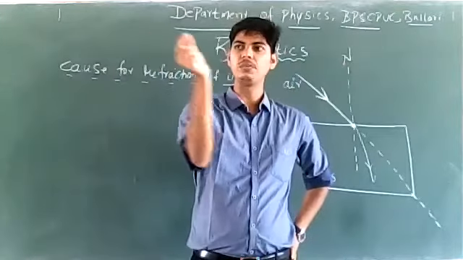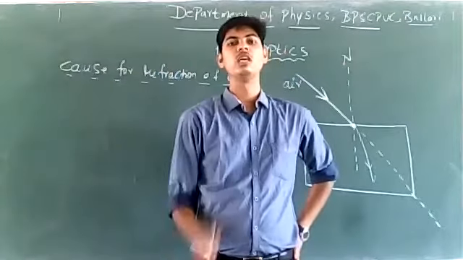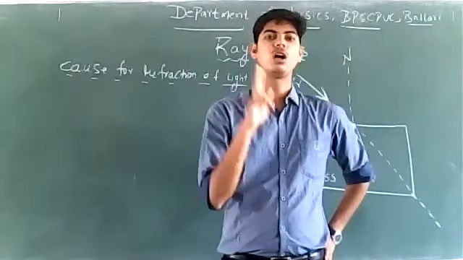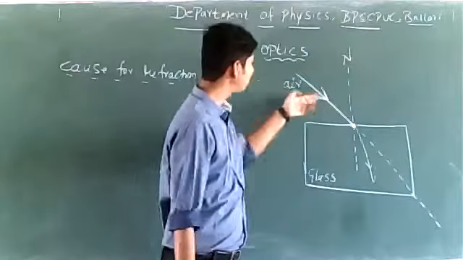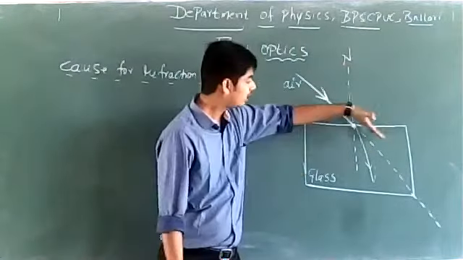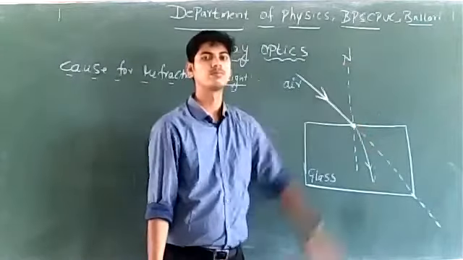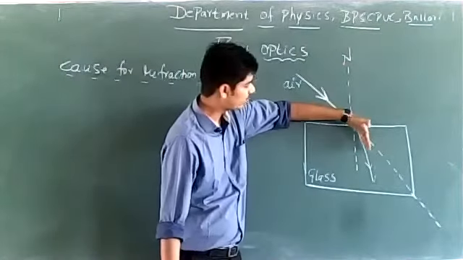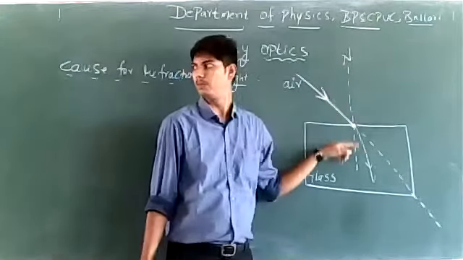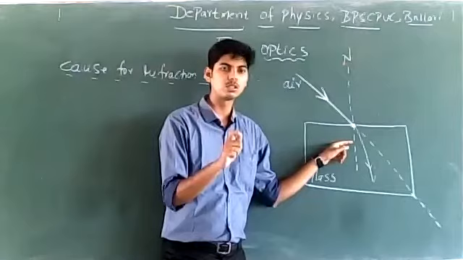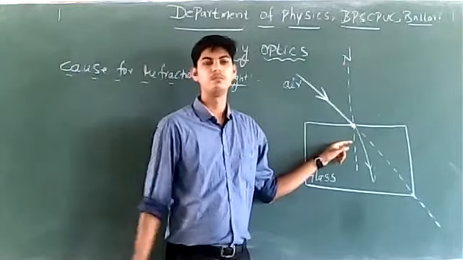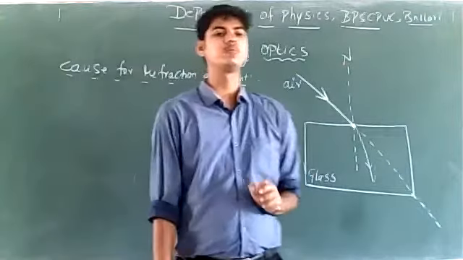Immediately the speed of light changes. Because the speed of light changes when a ray of light travels from one medium to another, it changes its direction. Light undergoes bending because of the change in speed of light.